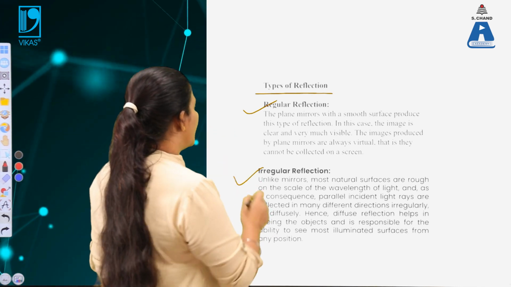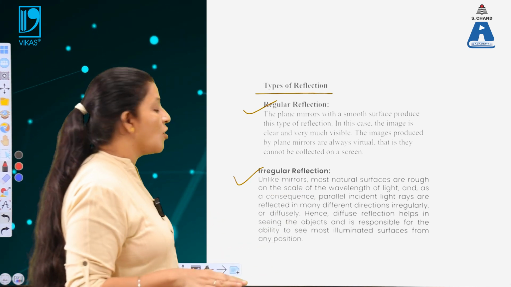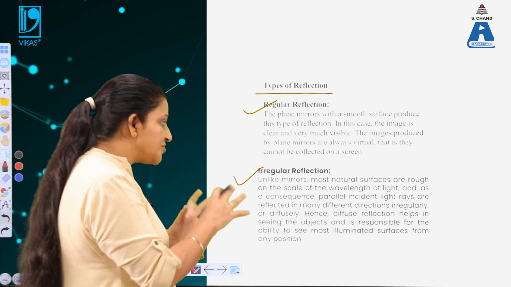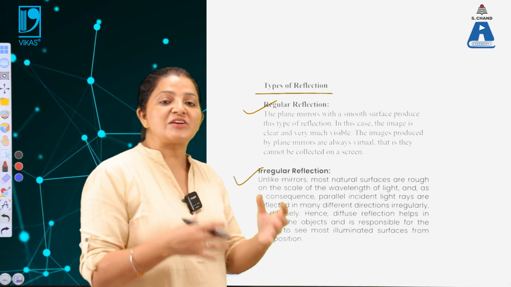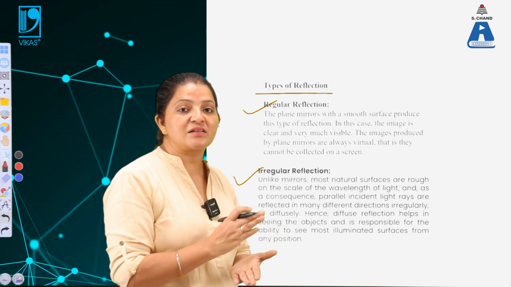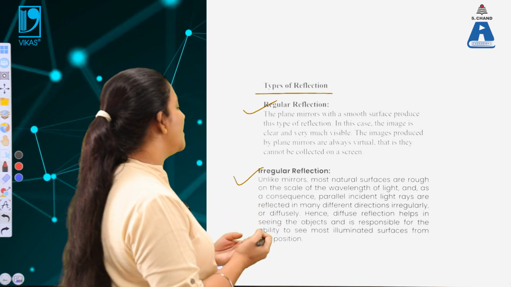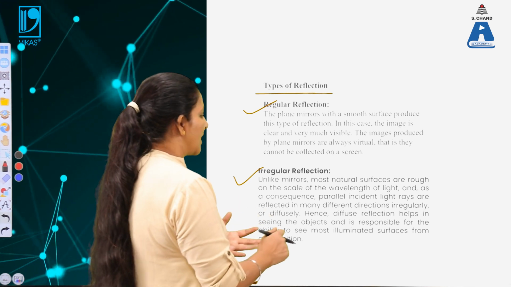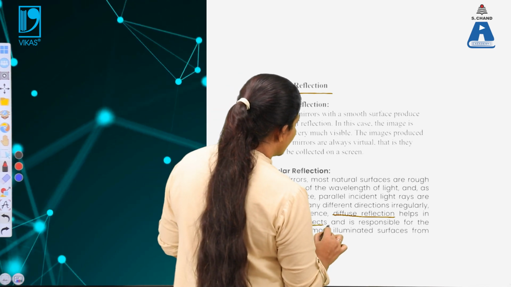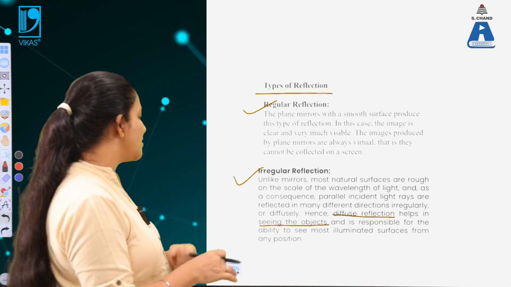Now next is irregular reflection. What is irregular reflection? It means the surfaces are not smooth. A large number of multiple reflections take place, and due to these multiple reflections, at the end we get the resultant light, and the irregular shapes of the bodies can be seen in this case. Hence a diffuse reflection helps us to see the object, and that is responsible for the ability to see objects.